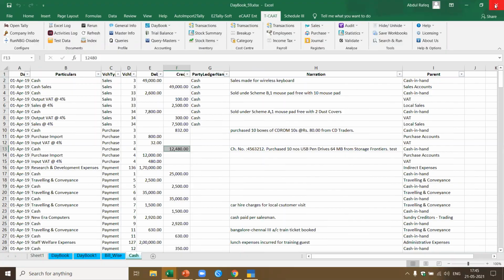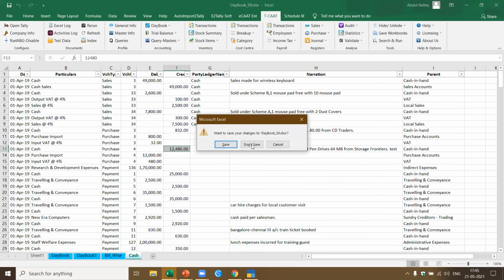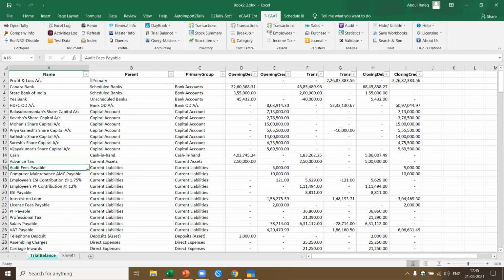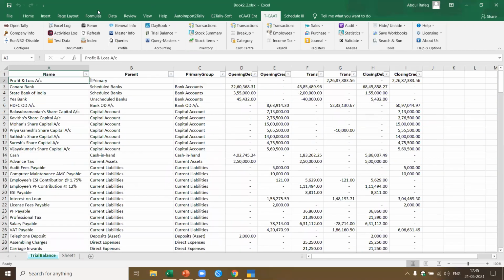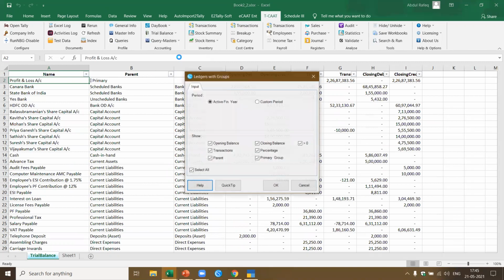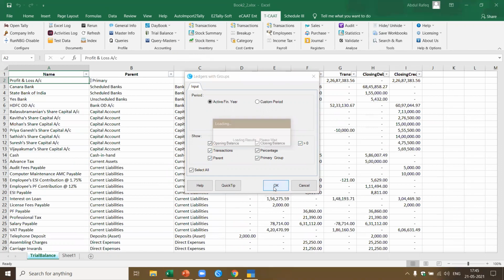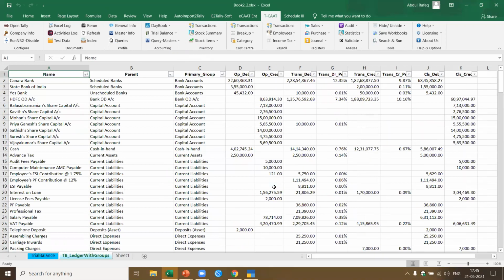This is cash. Let's close this. Okay, now here you see, I got the trial balance. All the ledger balances, I got debit and credit. Same thing, let's say I want the trial balance pertaining to ledger with groups. It gives me options: do I want the opening balance, transactions, etc. I want all the things, and also where the transaction is greater than 0. I say okay. Now it gives me the trial balance like this. I want to pick up all the transactions with 0 because it could be possible they have squared out transactions during the year. I can also pick up that.